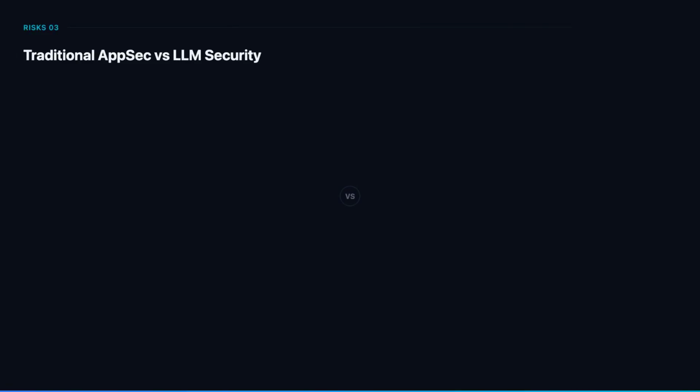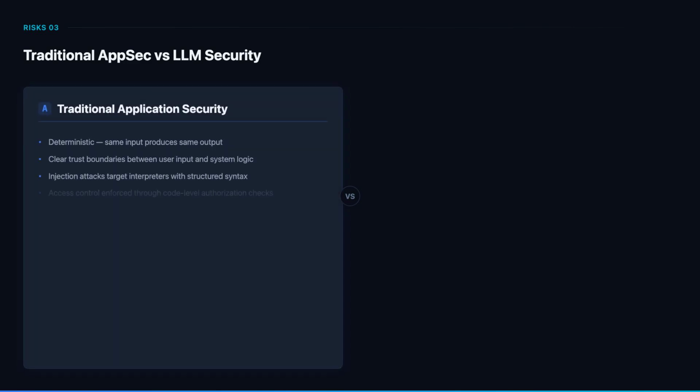LLM security introduces fundamentally new challenges that traditional application security approaches cannot fully address. Traditional application security deals with deterministic systems where the same input always produces the same output. Trust boundaries between user input and system logic are clear. Injection attacks target interpreters with structured syntax, like SQL. Access control is enforced through explicit code-level authorization checks that can be tested and verified.